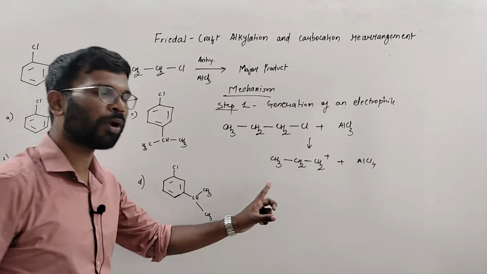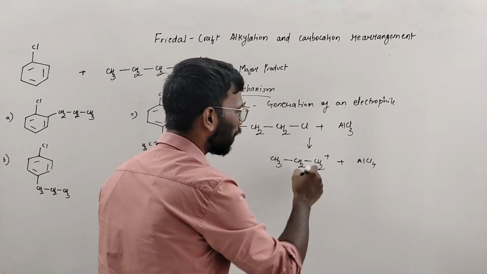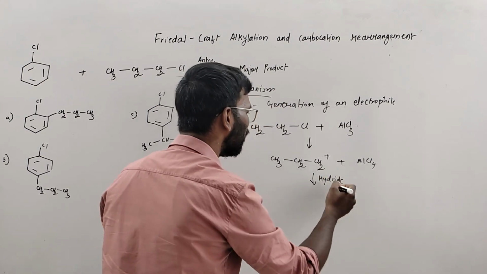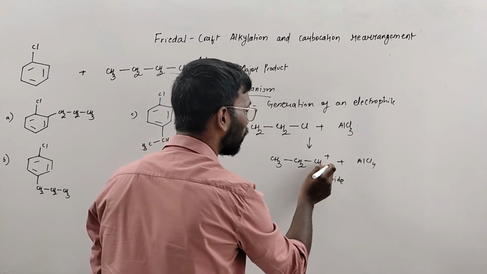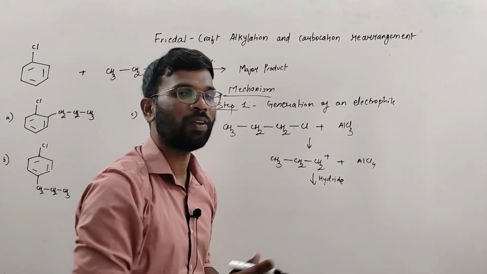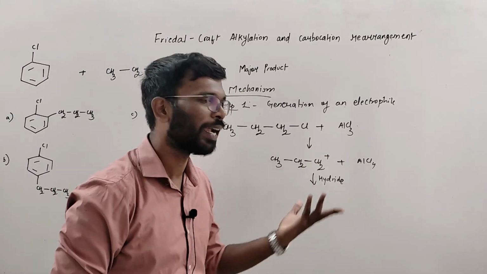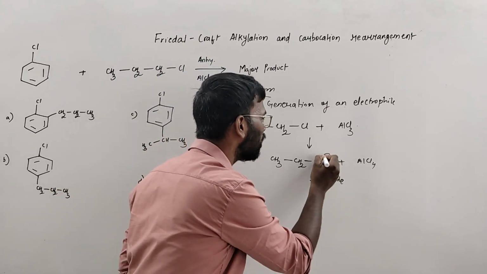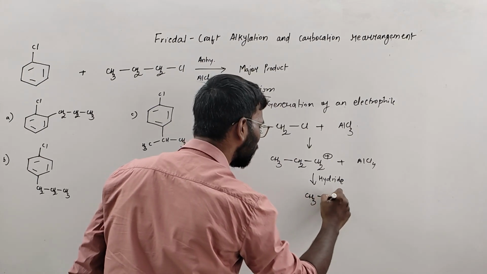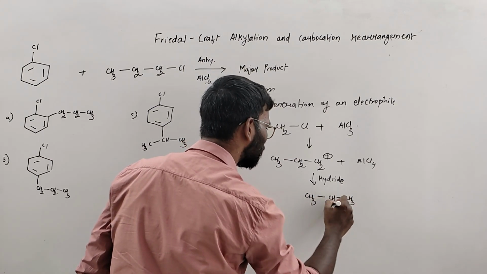Now this is a carbocation which is formed, it is primary, and due to hydride shift, what will happen? Hydride shift will take place, because the hydrogen over here will shift over here, and then what will form is a secondary carbocation, which is obviously more stable than this primary carbocation. So this is CH3, CH, CH3 positive.